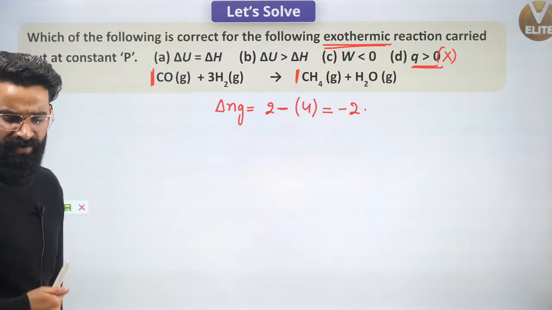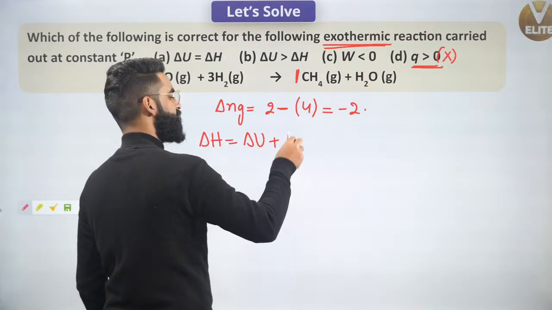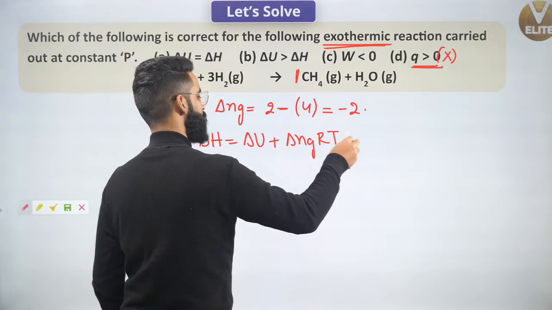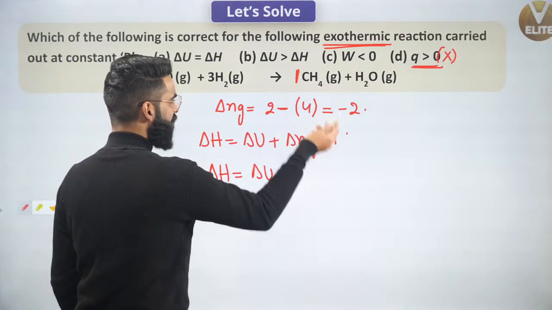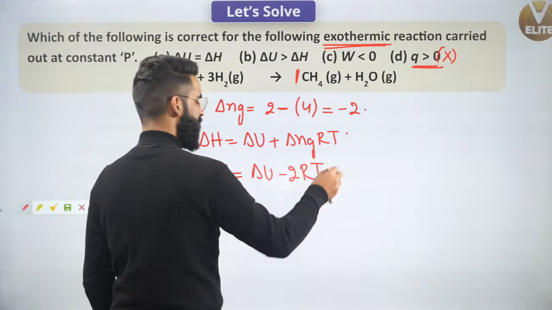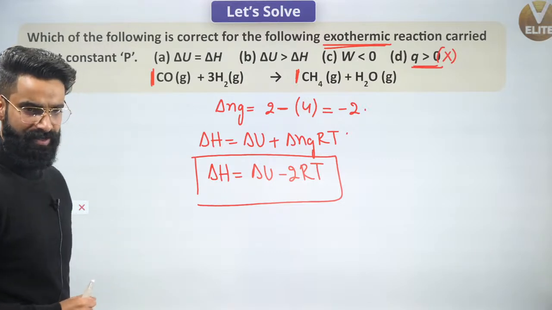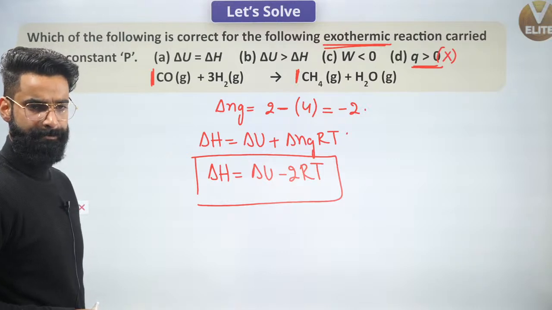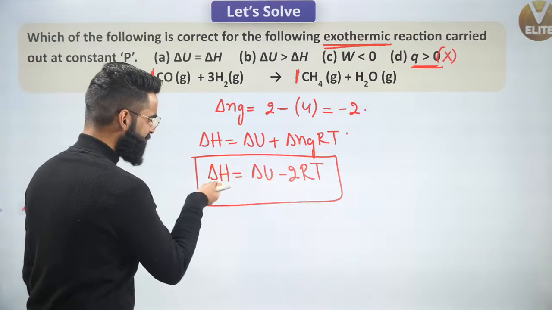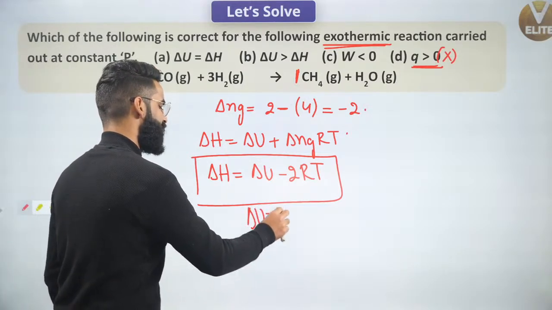If I got the value of delta Ng, can I use the relation delta H is equal to delta U plus delta Ng RT? Absolutely, I can use this relation. Now guys, delta H will be equal to delta U plus, with delta Ng as minus 2, minus 2 multiplied by R multiplied by T. Now check this equation. Is delta H more or delta U more? Can I say from this equation delta U is greater than delta H? Yes, I can easily say delta U is greater than delta H.